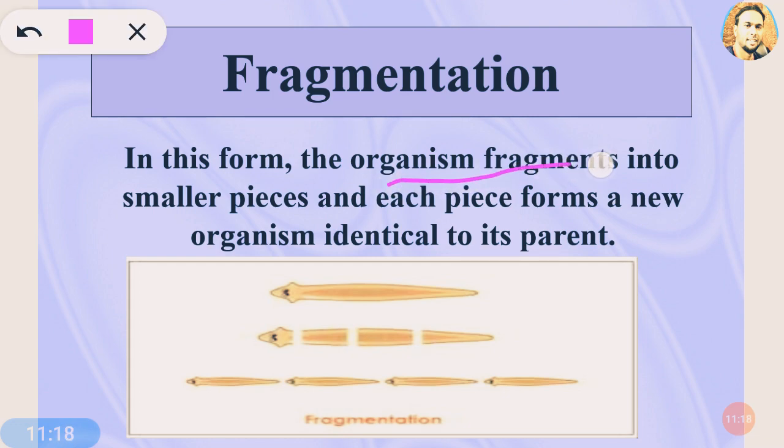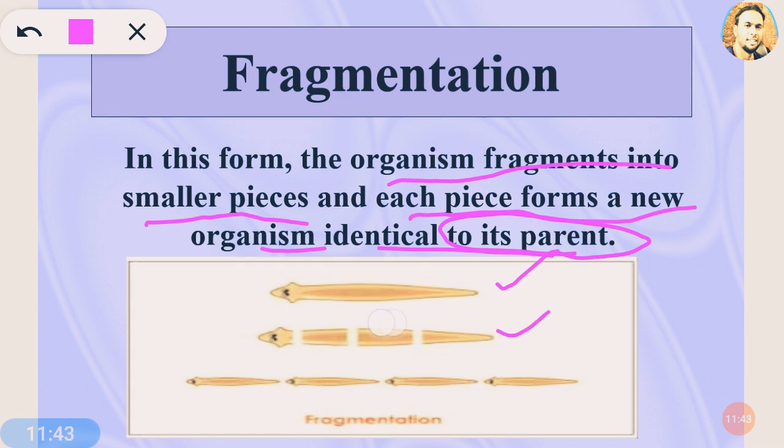In this form, the organism fragments into smaller pieces, and each piece forms a new organism identical to their parents. Actually, I have also explained this fragmentation. Fragments means pieces, and fragmentation means the parent's body gets pieces for the production of their young ones. As you can see in this diagram, this is the body of the parent, and it now has 4 pieces, 1, 2, 3 and this 4, and all these pieces can produce their young ones.